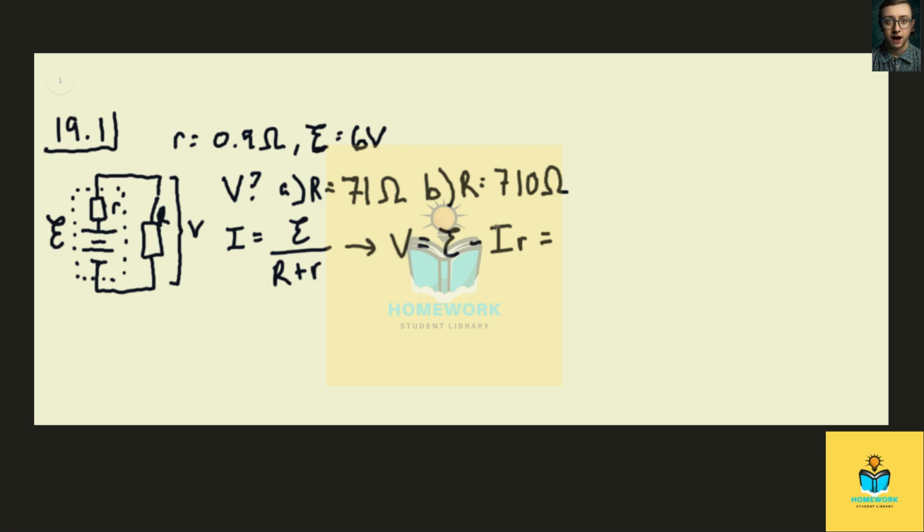And so putting in what we have for I, we get E minus E, then our little r from here, over big R plus little r. And just algebraically simplifying that, we get E times big R over big R plus little r.